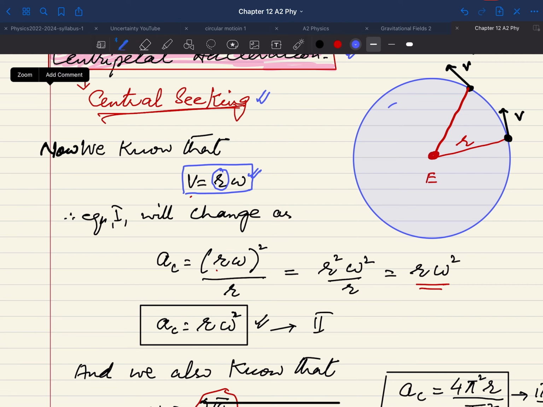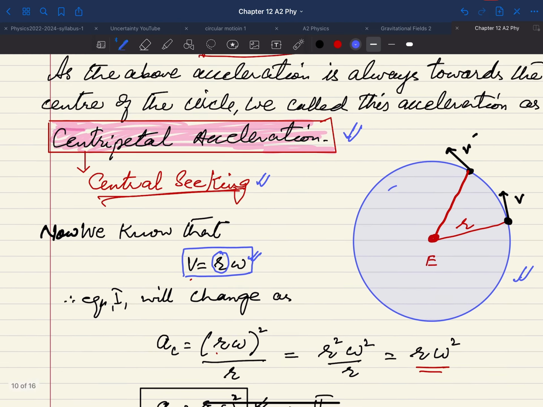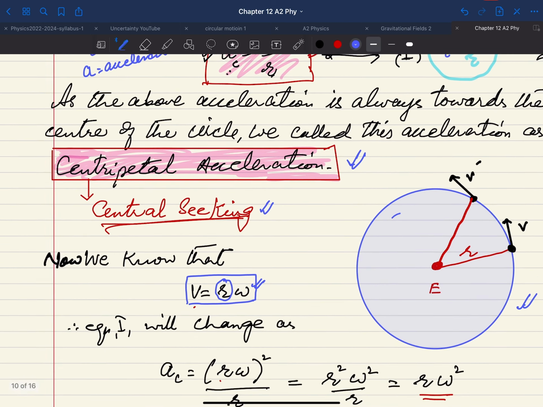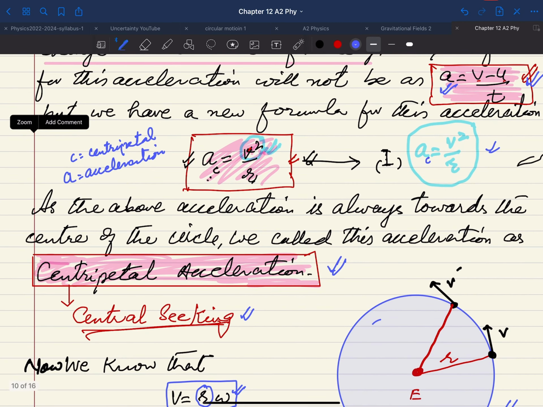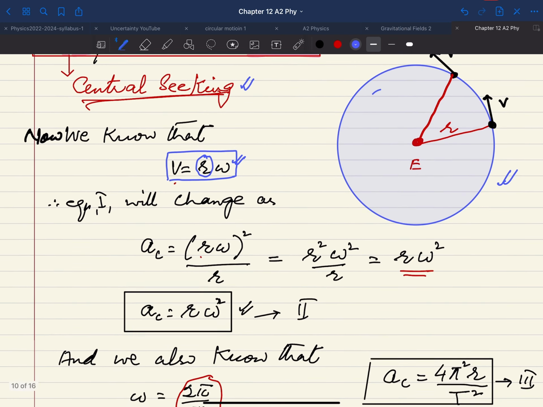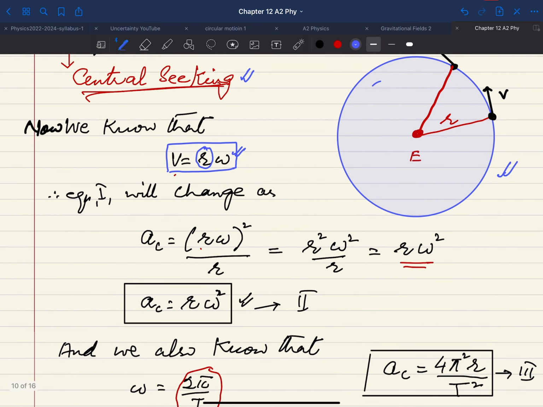So again, here we have a body moving in a circle, and you have written the formula for centripetal acceleration as V square over R. In one case you may have the values of velocity and radius given, but in another situation you may have the values of radius and omega given. So you want to develop another equation, instead of deriving it when you are sitting in the examination hall.